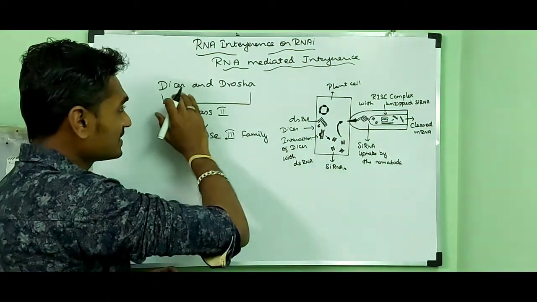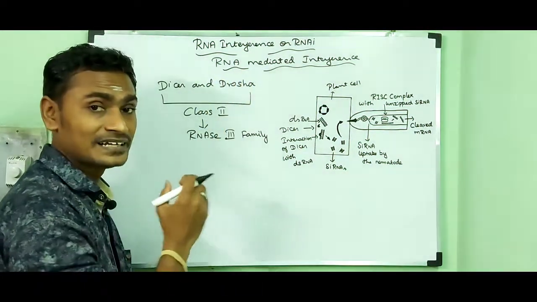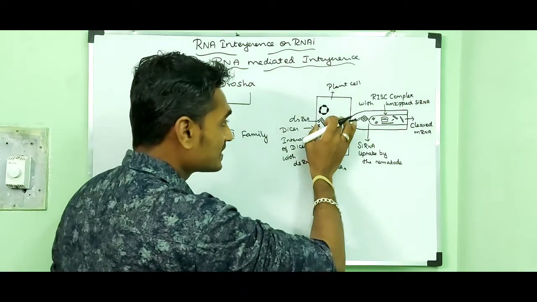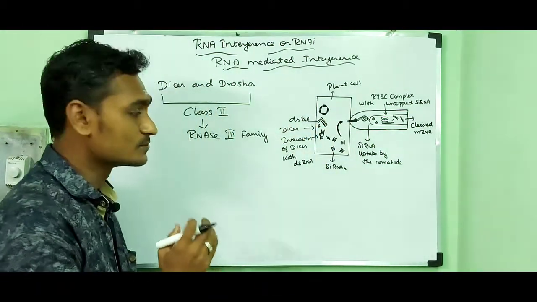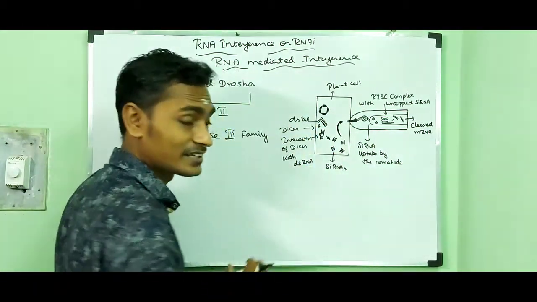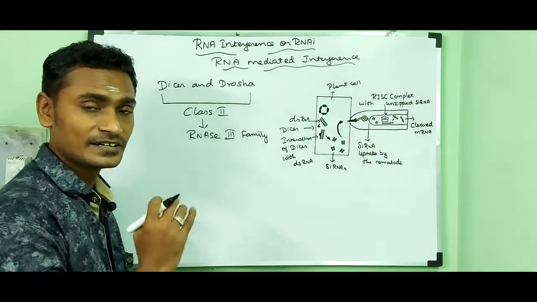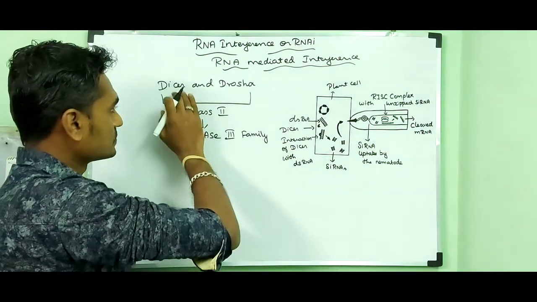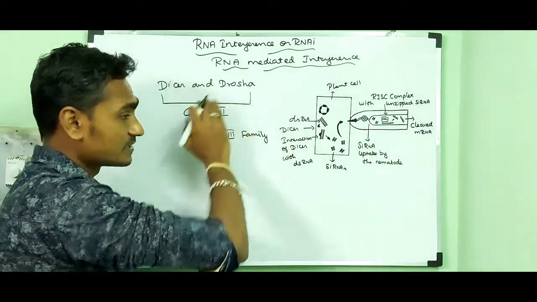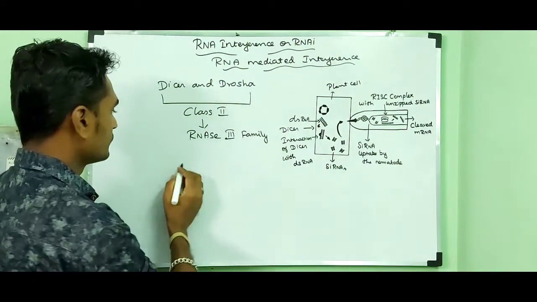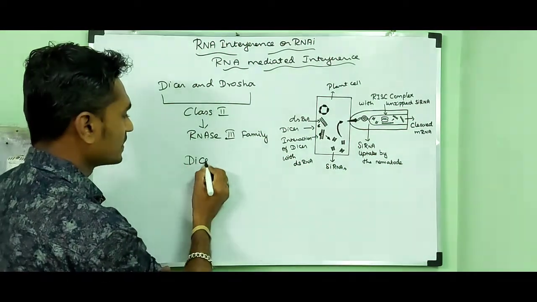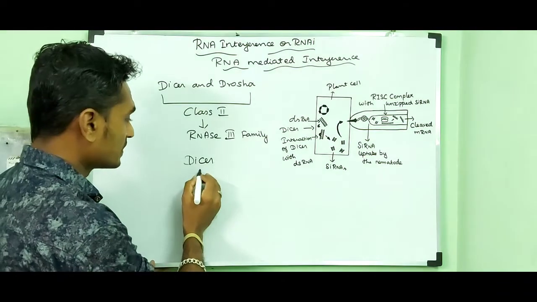This Dicer or Drosha can cleave the double-stranded RNA molecule into smaller fragments of double-stranded RNA.